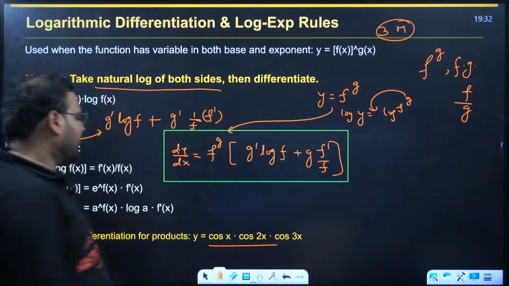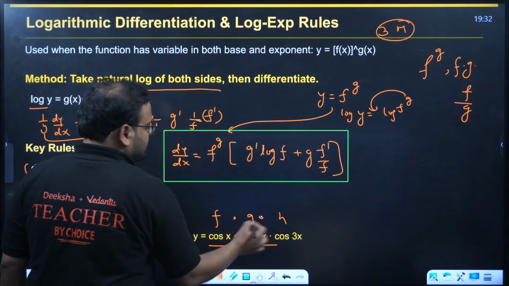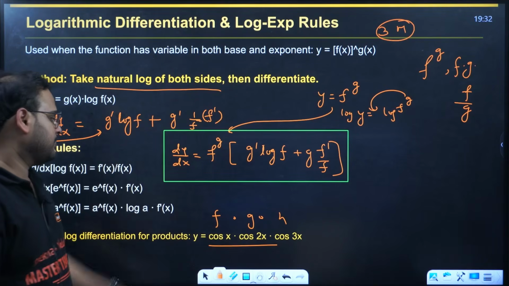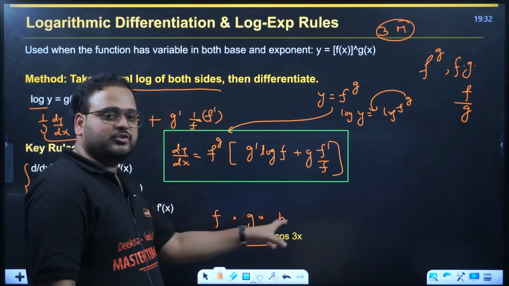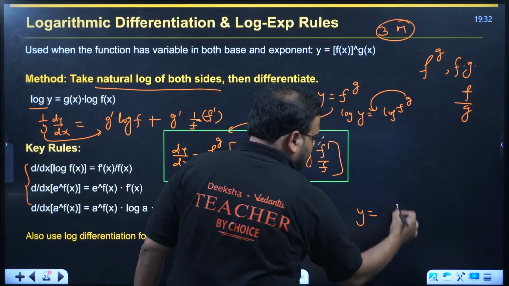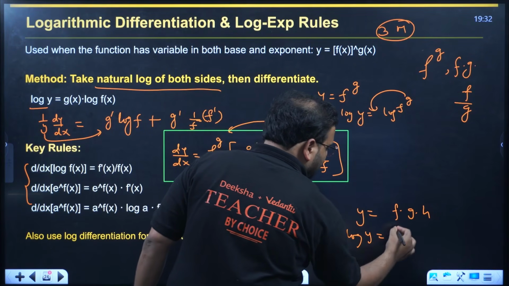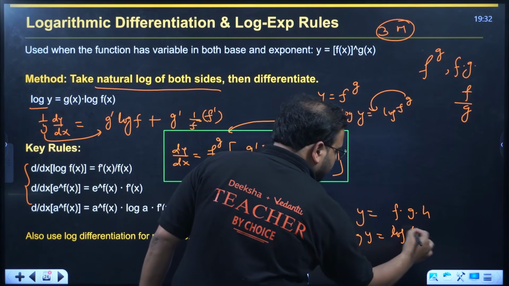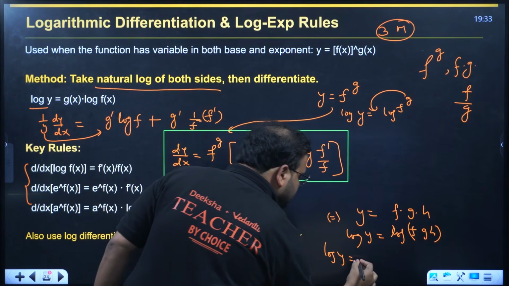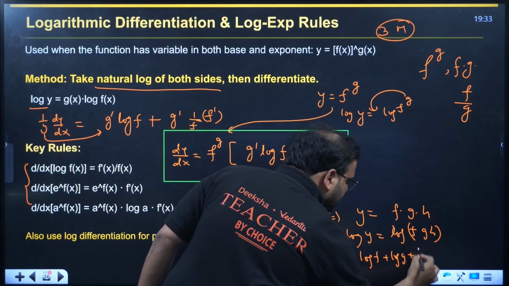When you have a product, let's say 3 functions are there, f times g times h, f into g into h. If you apply the log condition, it will become log f plus log g plus log h. This is for a product, right? If it is given as y equal to f into g into h, take log. So log y equals log of fgh. It becomes log y equals log of f plus log of g plus log of h.